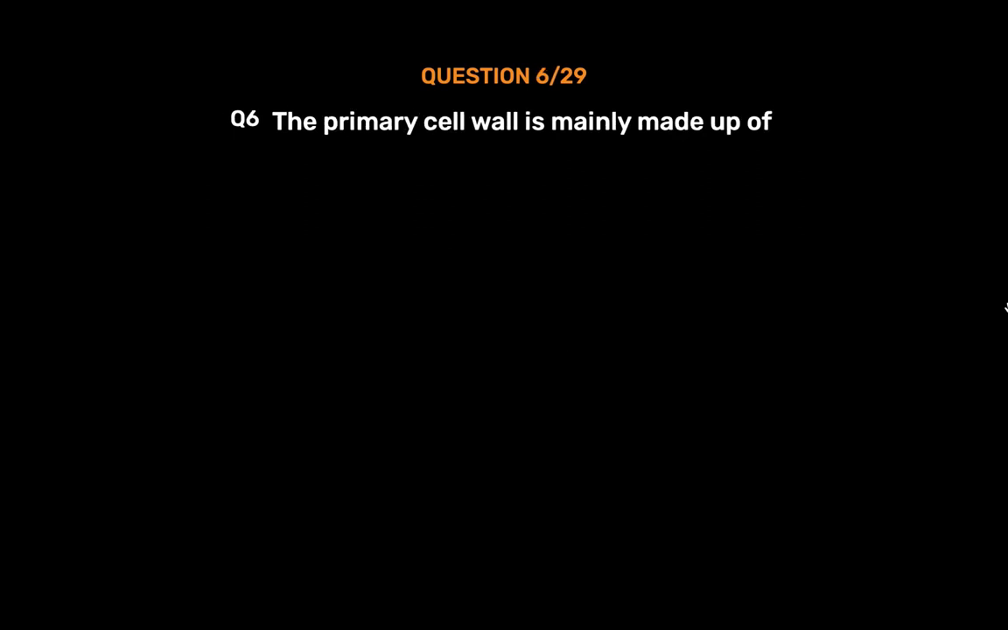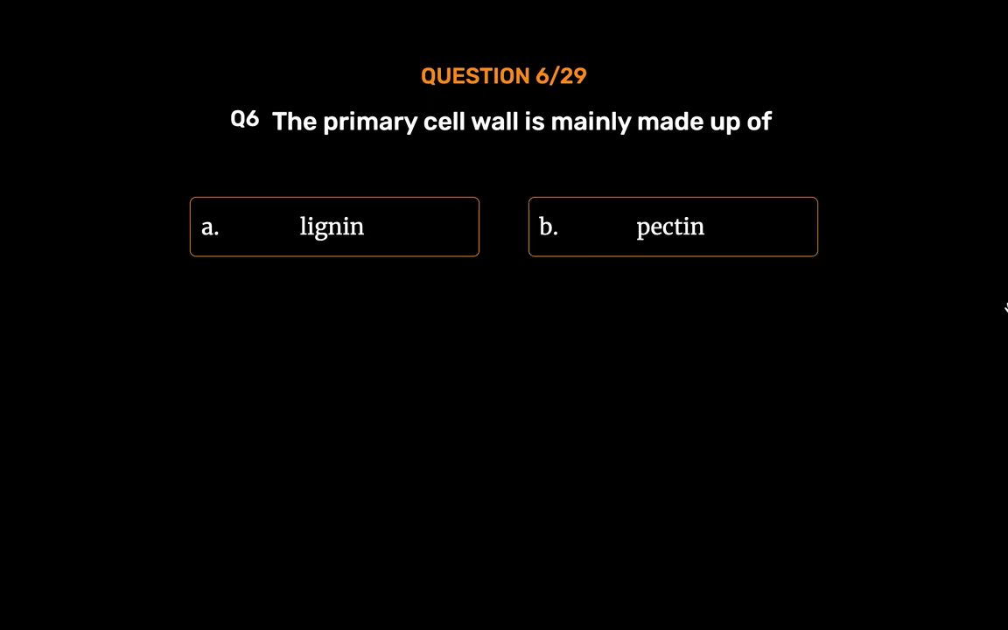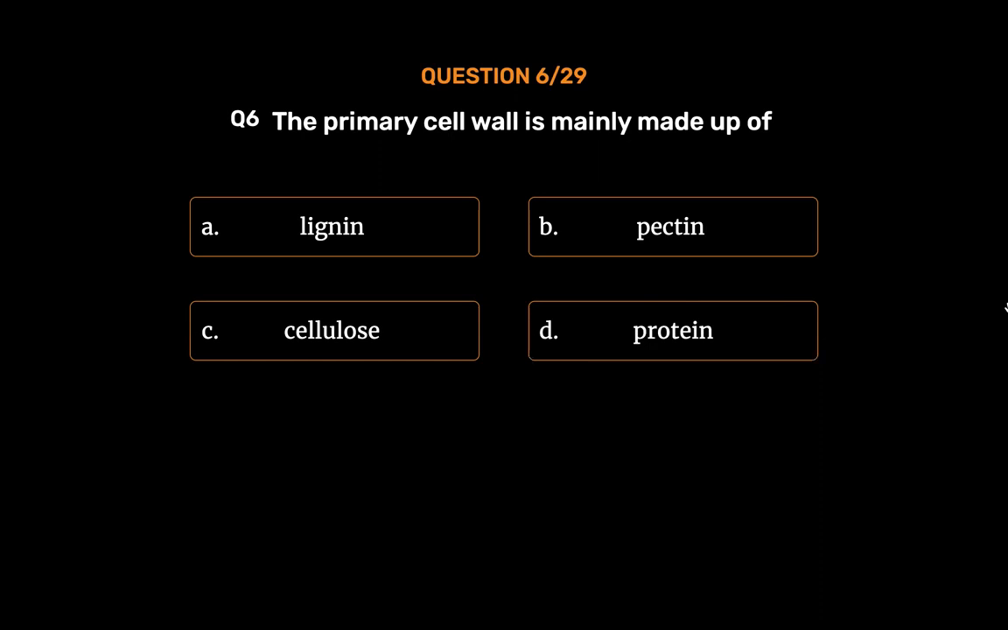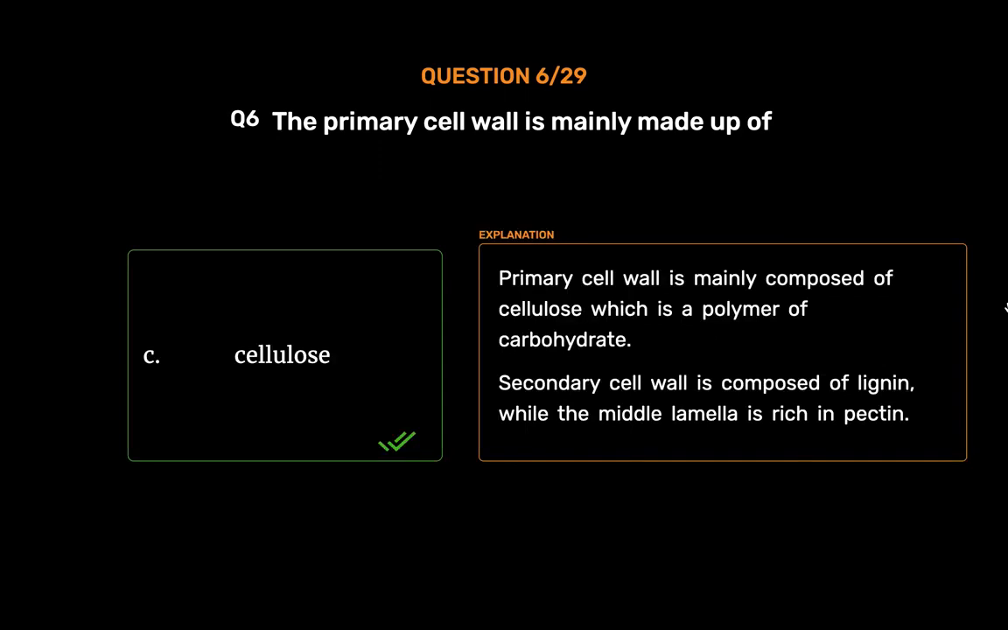Question number 6. The primary cell wall is mainly made up of Option A. Lignin. Option B. Pectin. Option C. Cellulose. Option D. Protein. The correct answer is Option C. Cellulose. Primary cell wall is mainly composed of cellulose, which is a polymer of carbohydrate. Secondary cell wall is composed of lignin, while the middle lamella is rich in pectin.